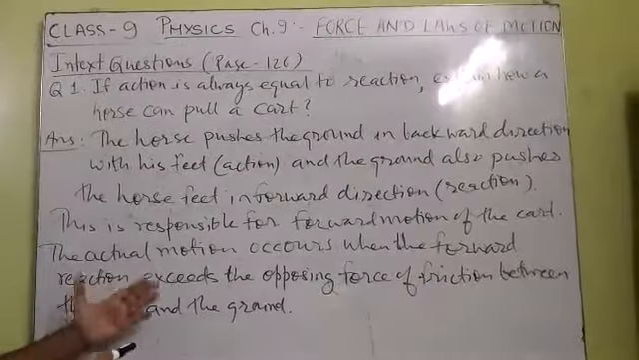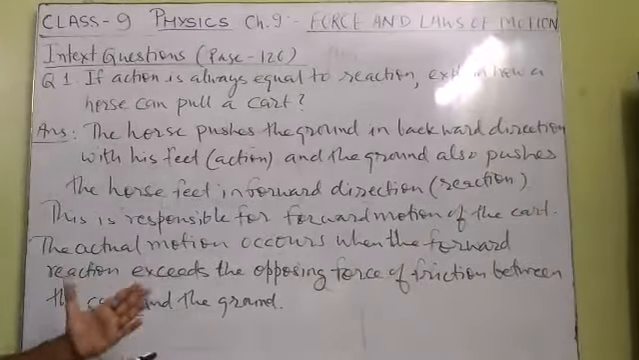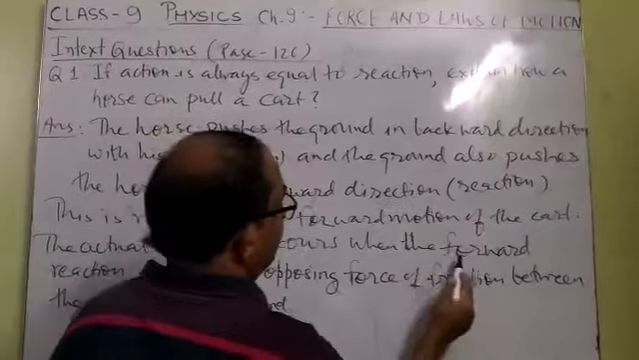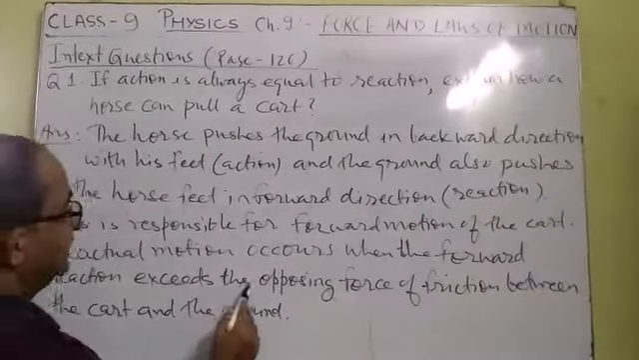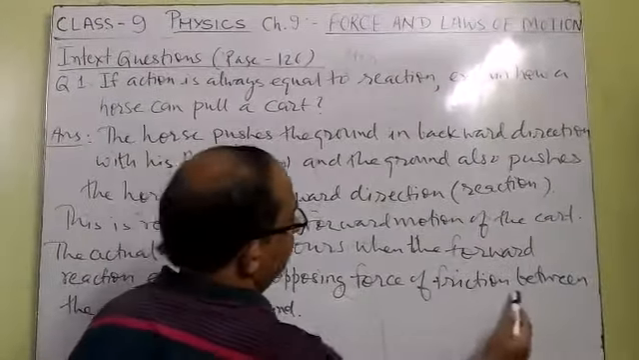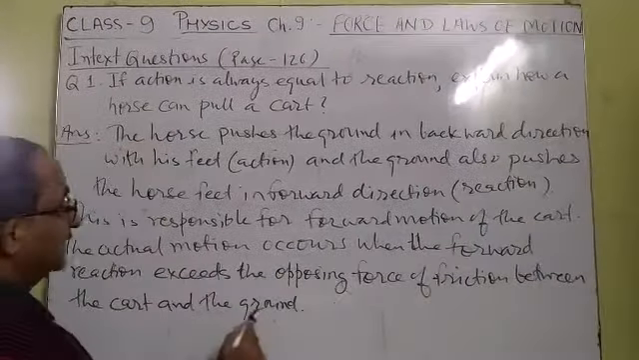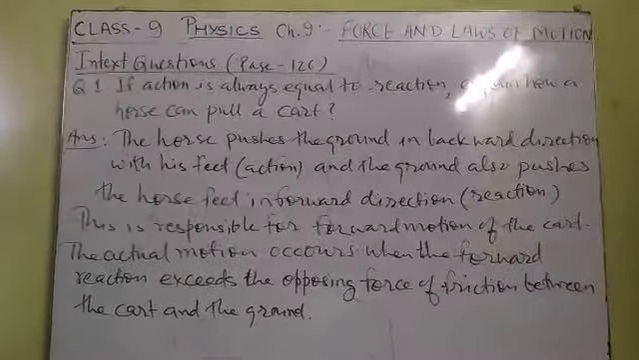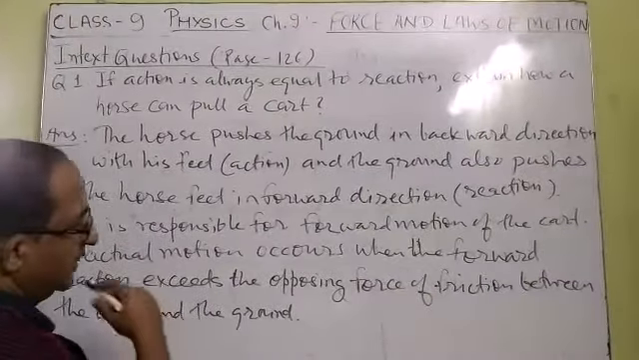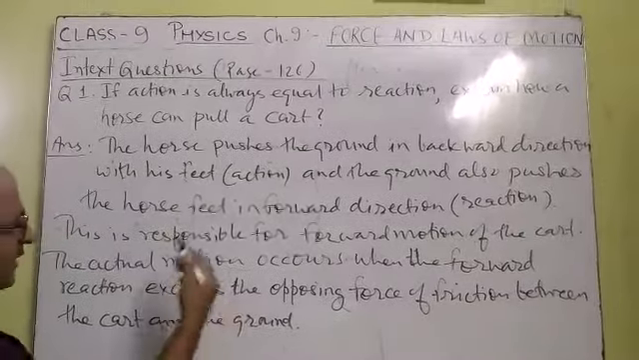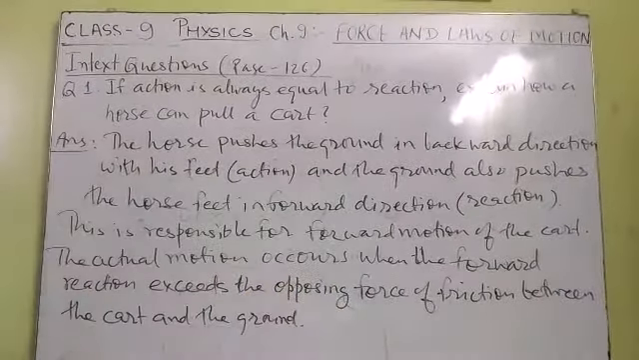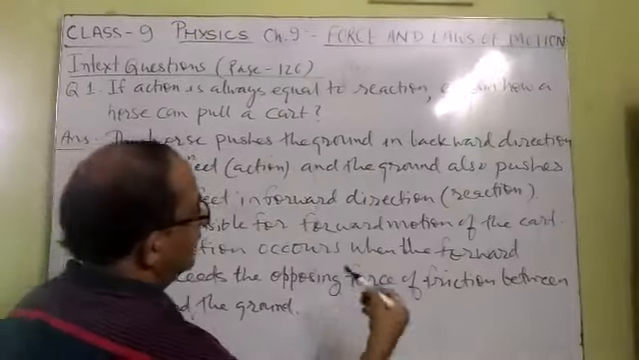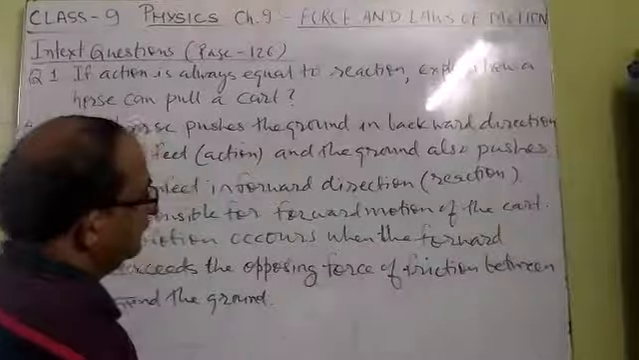This means the horse gets the reaction force in the forward direction, but the actual motion occurs when the forward reaction exceeds the opposing force of friction between the cart and the ground. Because the cart is standing on the ground, much friction is there on the cart. So the reaction force must exceed the total negative force acting on the cart and ground. Then only will the cart start moving in the forward direction.